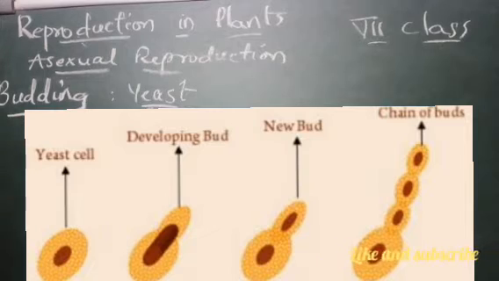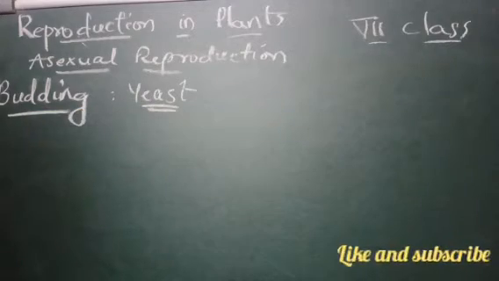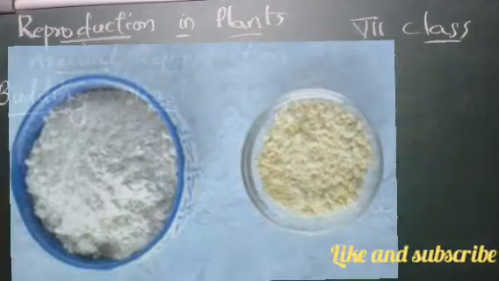When we ask the merchant to give us yeast, he will give us a small box full of yeast. It is a kind of plant which is white in color.